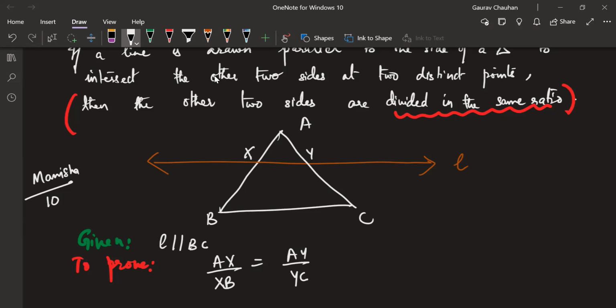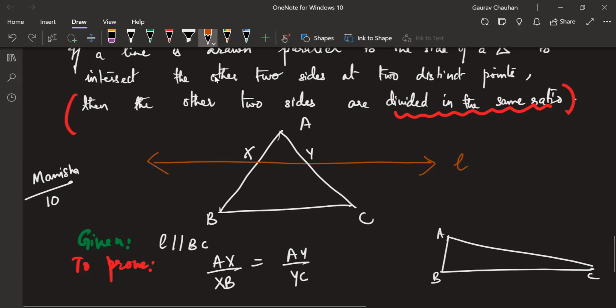So we are here. This is our to-prove statement. AX by XB is equal to AY by YC. Take a minute to absorb what it means. I can draw any triangle. Suppose I'm drawing this as the triangle ABC, and I'm drawing a parallel line like this here.